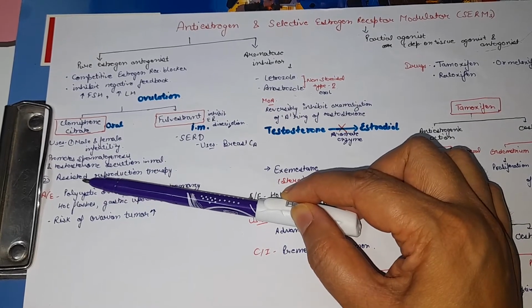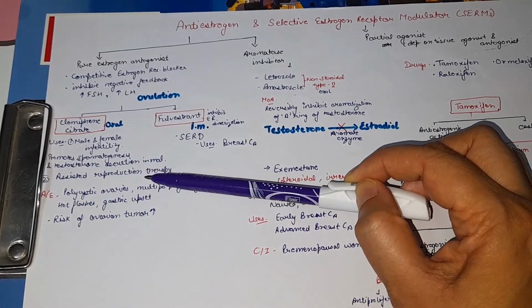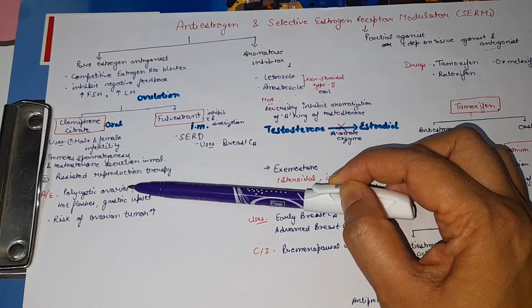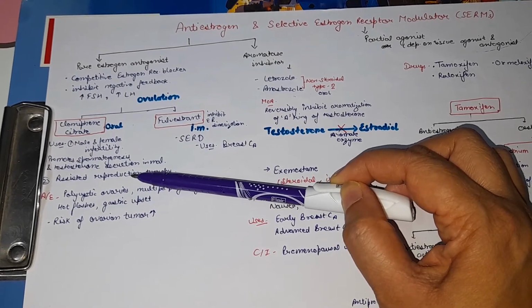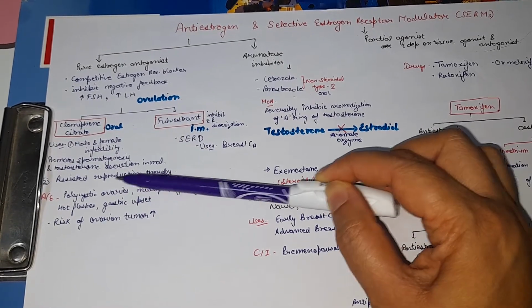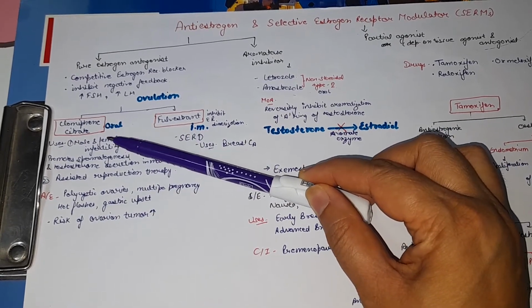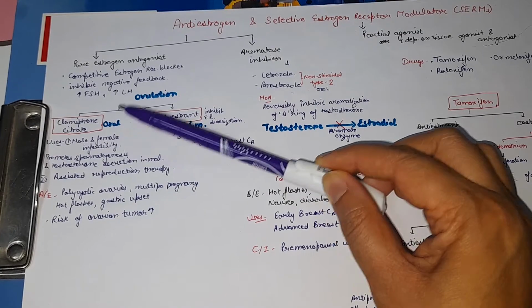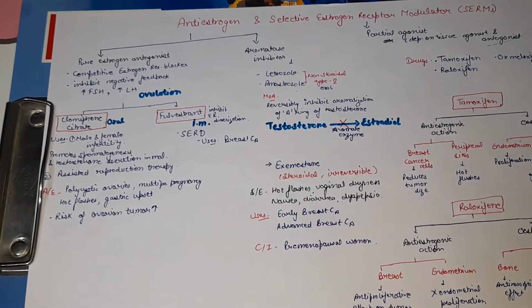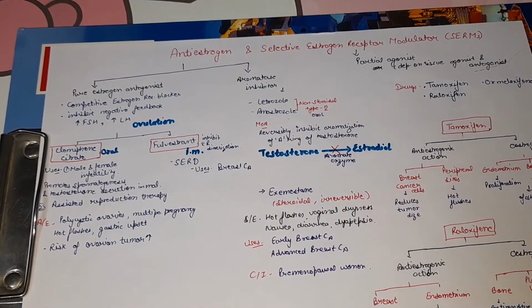Next, they are also used in assisted reproduction therapy and in vitro fertilization. As we know that estrogen helps in ovulation, assisted ovulation can occur with the help of clomiphene citrate. Clomiphene citrate is given in cyclic therapy. It is not given in continuous therapy, and more than 6 cycles of clomiphene citrate are not given.